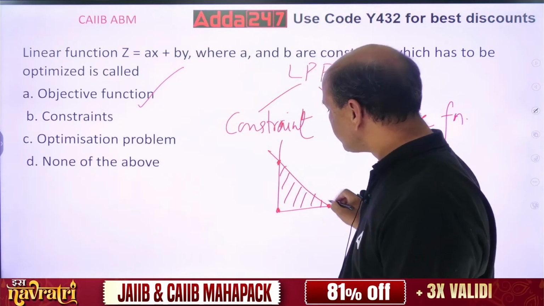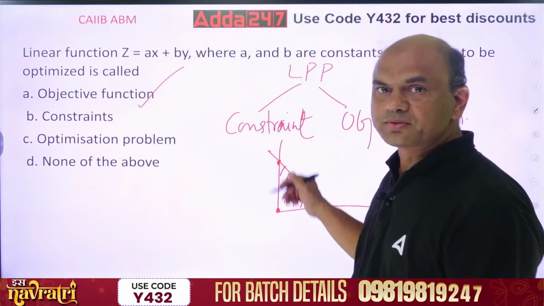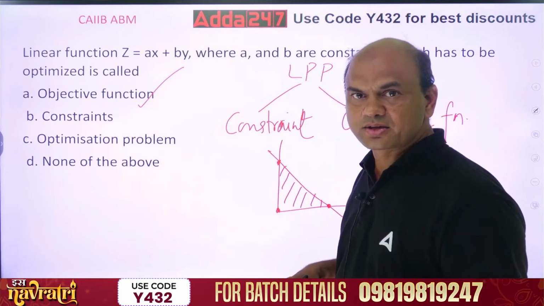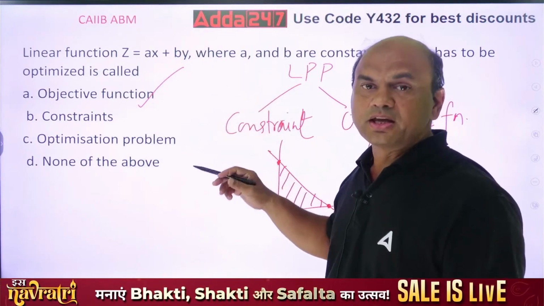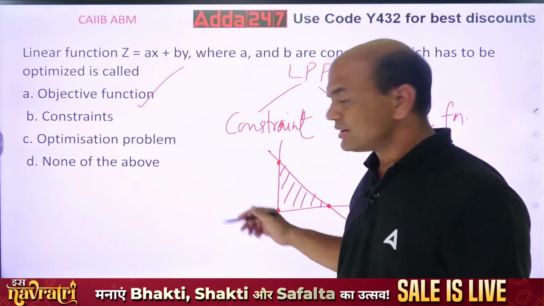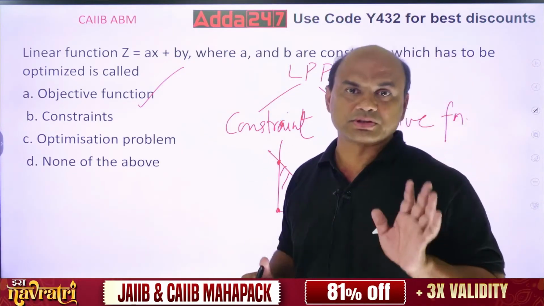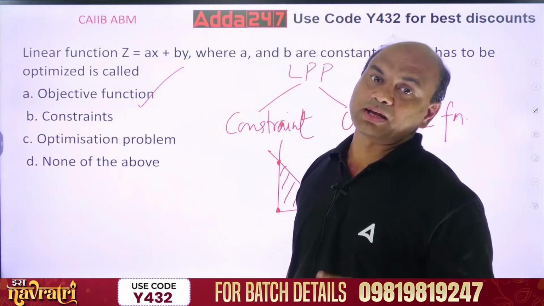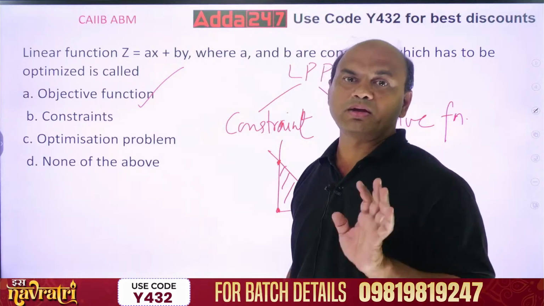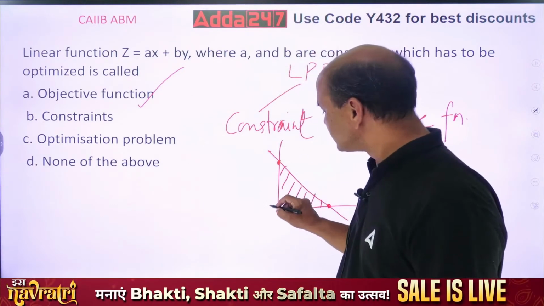Whenever I move this z function, if I am asked to maximize, then wherever I get the maximum answer, that will be my solution. If I have been told to minimize, wherever I get the minimum answer, that will be my optimum solution.